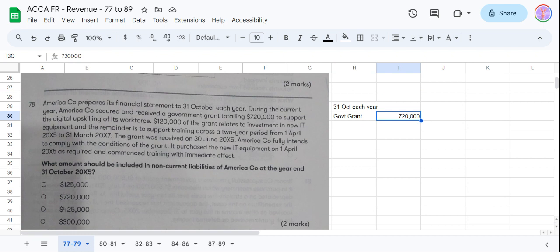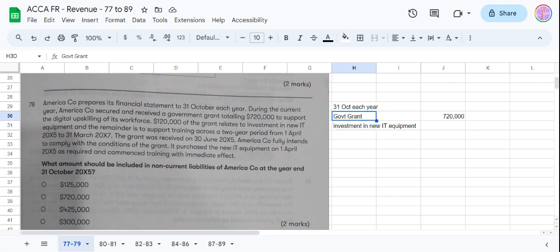120,000 of the grant relates to investment in new IT equipment, and the remainder is to support training across a 2-year period from 1st April 15 to 31st March 17.